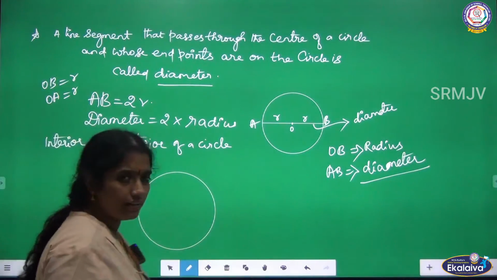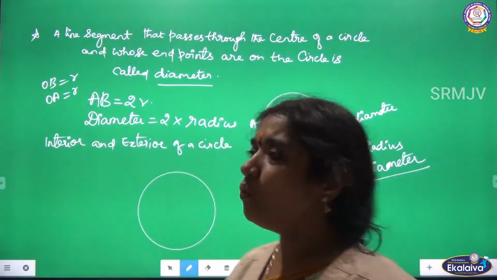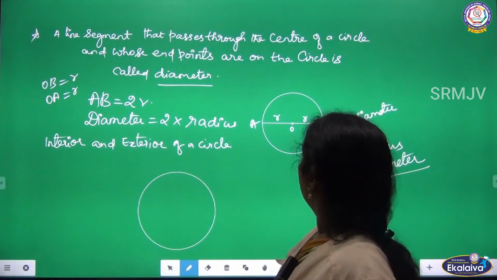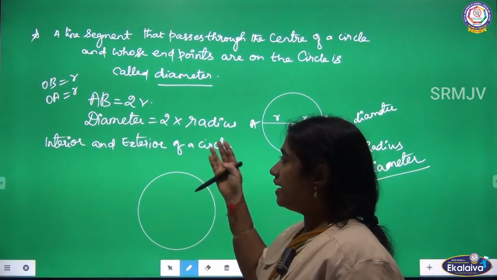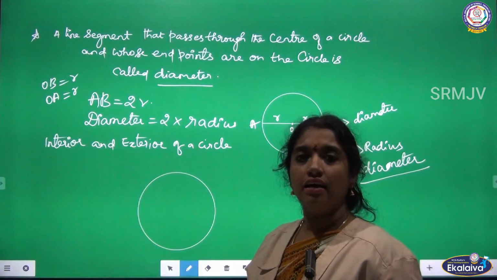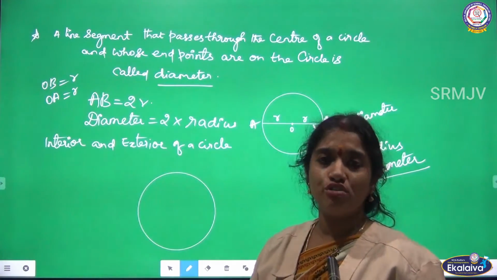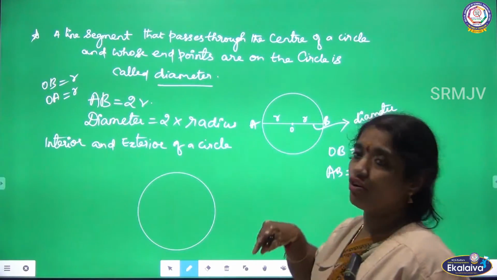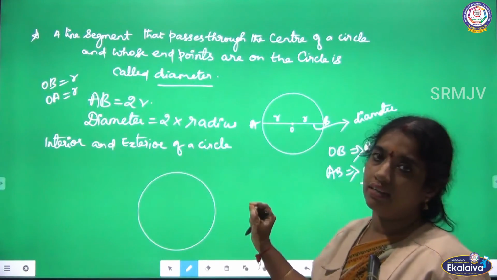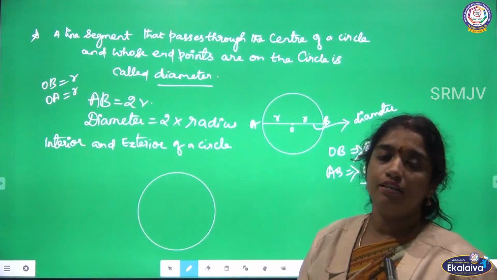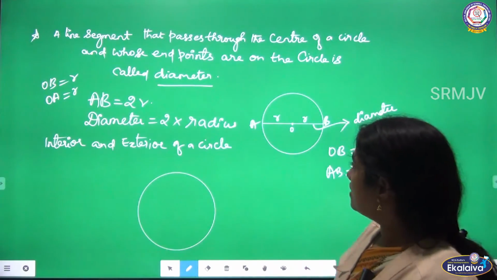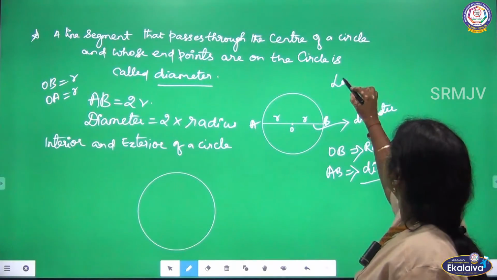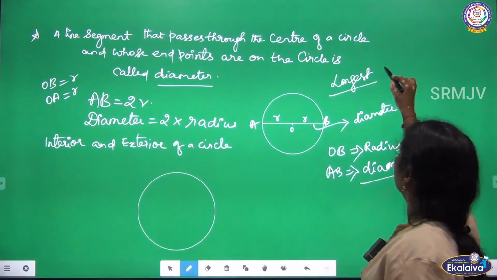Can you clear this, children? A diameter is equal to what? Twice the radius. Got it? So, listen. And I can say diameter is a chord. A chord also has its starting point on the boundary of a circle, as well as the end point on the boundary of the circle, joined through a line segment. So it means a chord. So a diameter is also a chord.